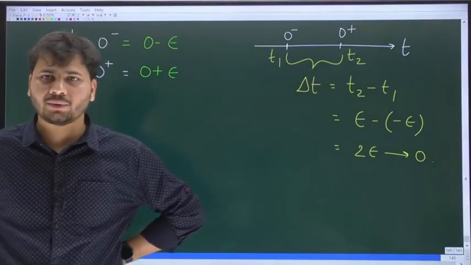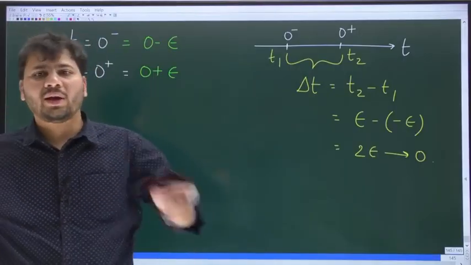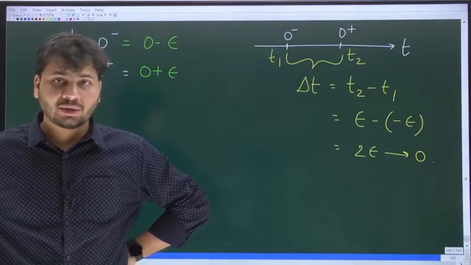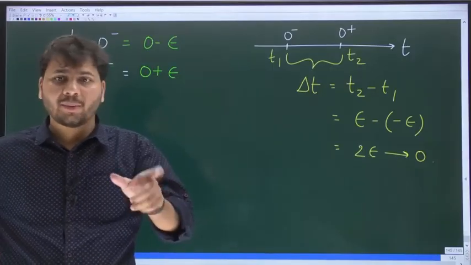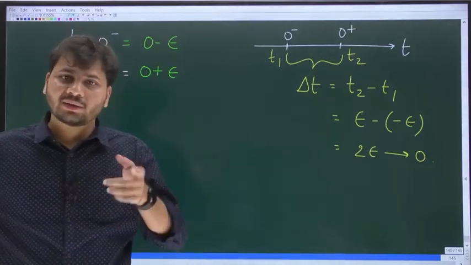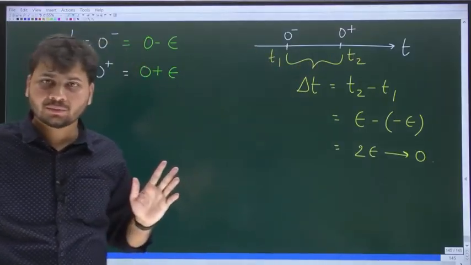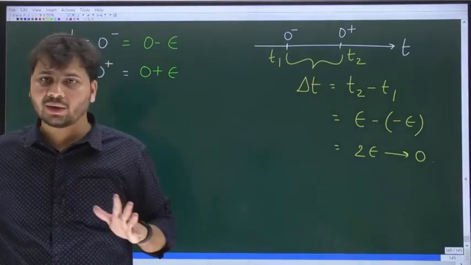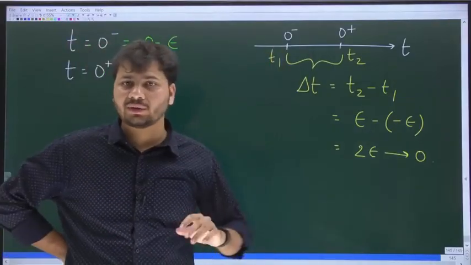Understood? From 0 minus to 0 plus, what is the length of the interval? It is almost 0. Now, in a time interval of length 0, can voltage across the cap change? No. In 0 time, voltage across the cap in general cannot change suddenly. That means voltage across the cap will remain the same at both 0 minus and 0 plus.